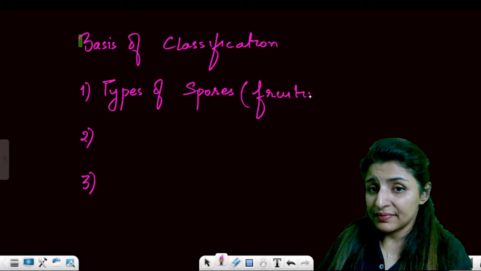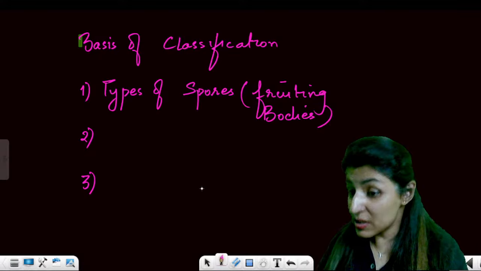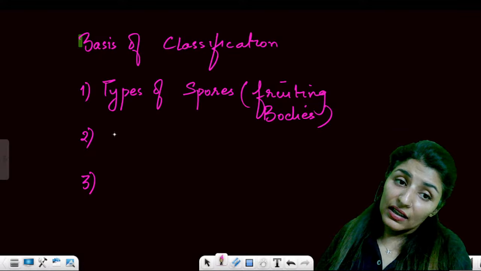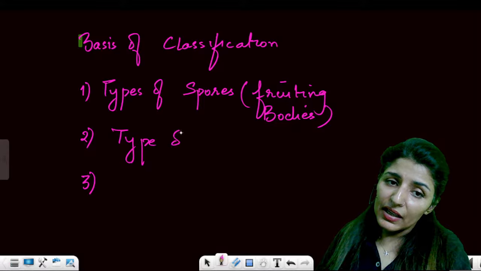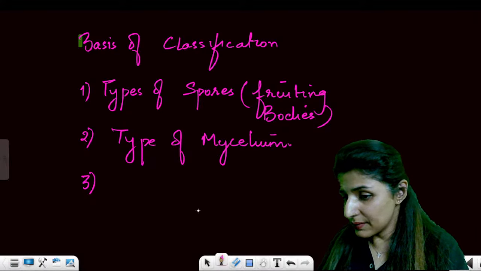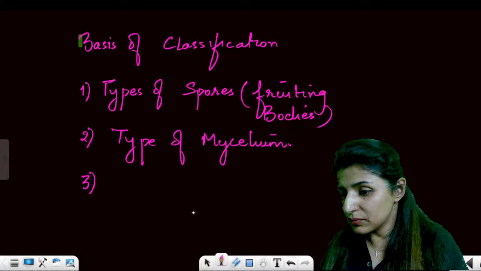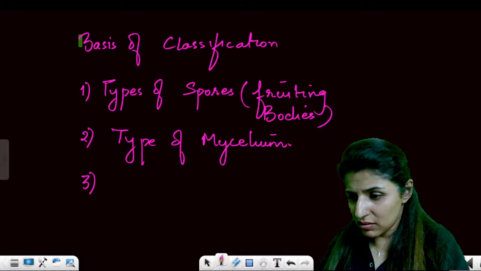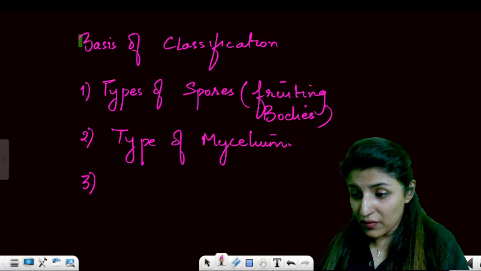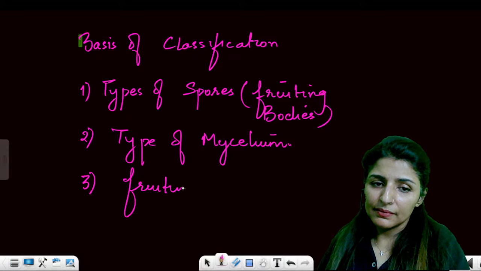Yes or no? Fruiting bodies are the structures inside which spores are formed, right? Then type of mycelium. Very right, type of mycelium. And what is the third one? What is the third basis of classification? All of you, quickly let me know. Reproduction, nutrition, mode of spore formation. See, type of spores, or you can write the fruiting body separately.